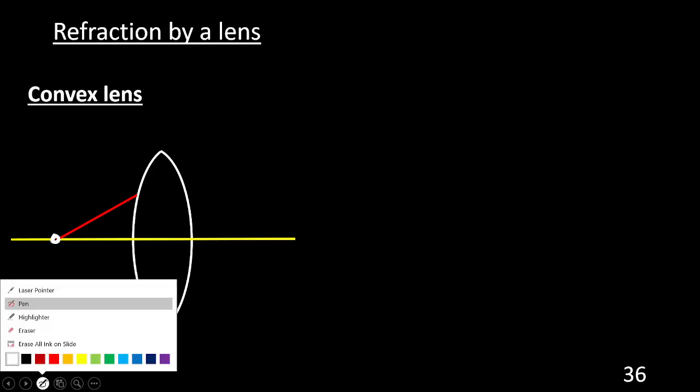Let me select one of the rays from this light source. Suppose a ray is coming from the light source and meets the convex lens. Understood? Now listen. Will it go like this? This is glass. It is going to enter the glass.